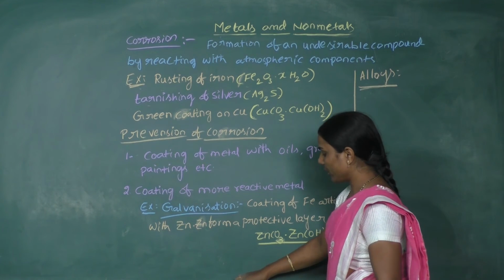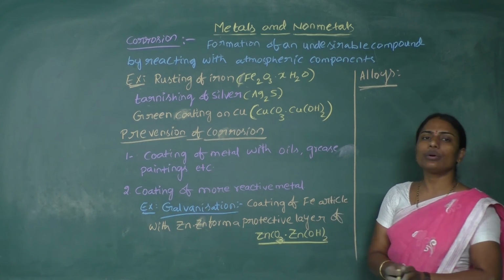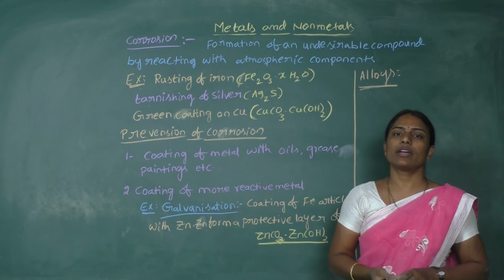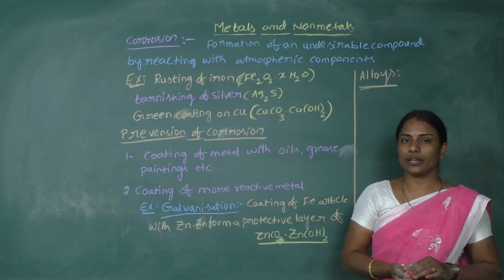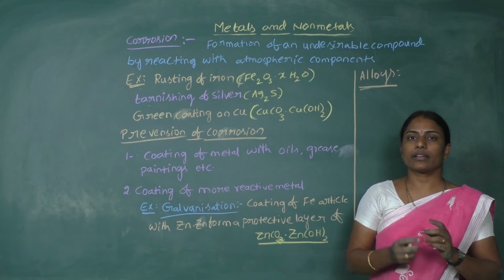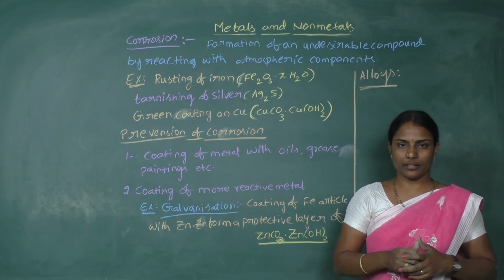So what are alloys? We know very well there are many metals available in nature, right? And every metal can dissolve readily into another metal.